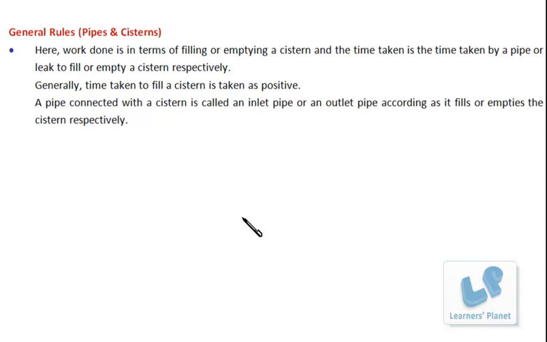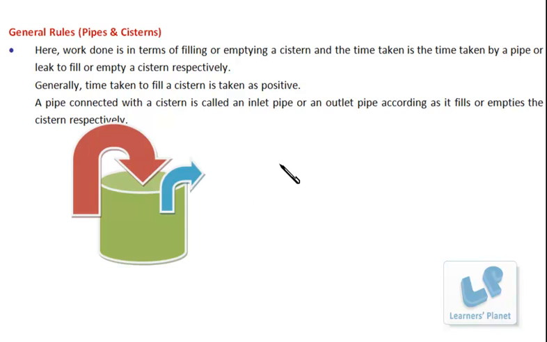The basic concepts related to time and work and pipes and cisterns are quite similar. In both the cases, some work is going on. In the case of time and work, the work done is always positive. That means the work is going to be done. But in this case, there are some negative factors also, as one pipe is filling the tank and the other pipe is emptying the tank. So work is getting done, and the work is negative also. So there is a bit of difference in the concept. Suppose I assume one pipe.